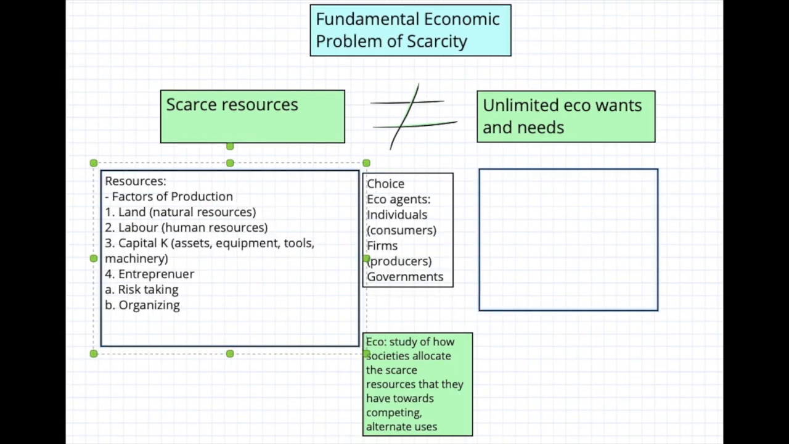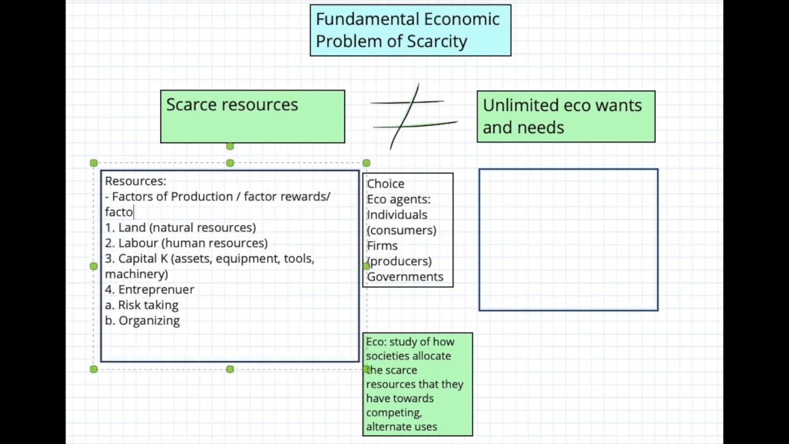Now that we know what factors of production are, we can refer to factor rewards, also known as factor incomes, which are the incomes that these factors of production earn in return for their contribution to the production process. So when an economic activity is being undertaken on land, land is going to earn rent. In return for the services of labor, labor is going to earn wages or a salary.